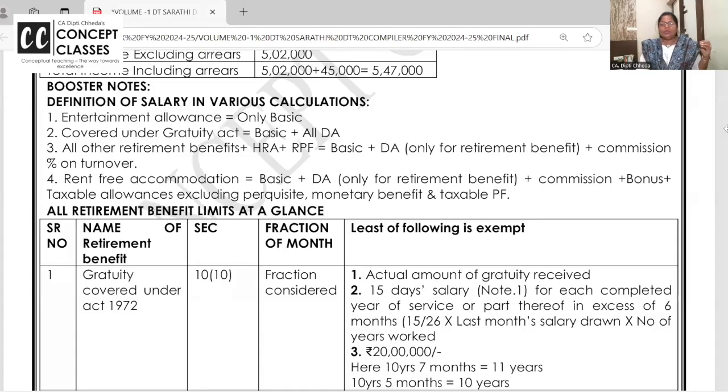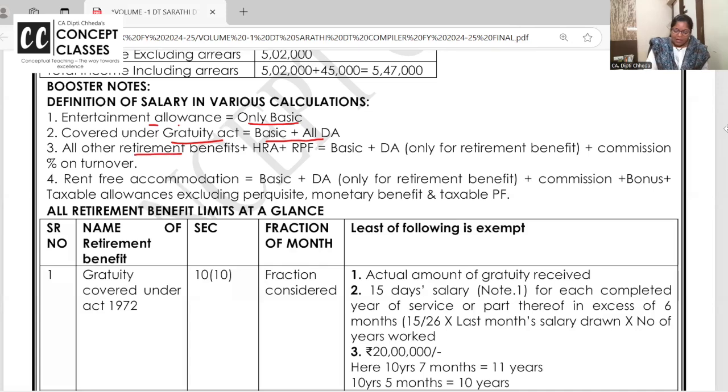Now, when you are giving a deduction for entertainment allowance, what is the definition of salary? Only basic you have to take. For gratuity, if a person is covered under the Payment of Gratuity Act, then you have to take basic and all DA. Gratuity is 15 by 26 days salary. But what's the definition of salary? Basic and all DA. All DA means considered or not for retirement benefit.